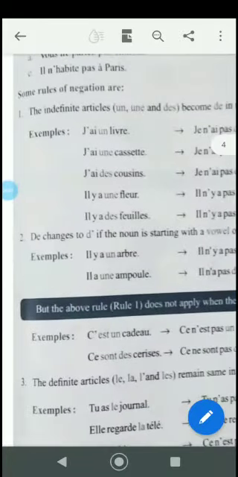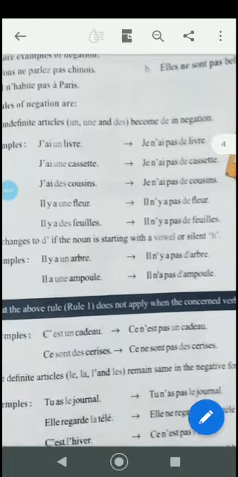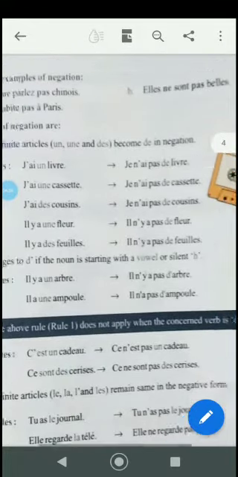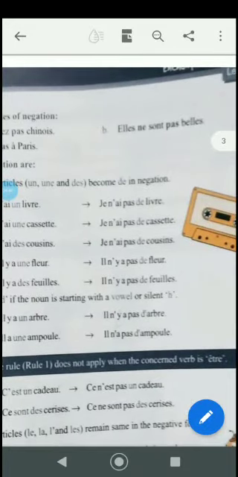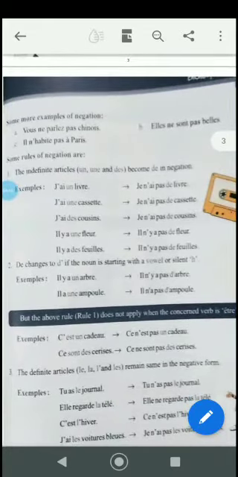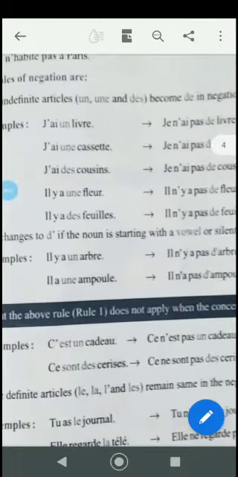But this rule does not apply when the verb is être. When there is the verb être and it has an article, there will be no change; the article will remain the same. Just the negation has to be done. Example, c'est un cadeau, ce n'est pas un cadeau.